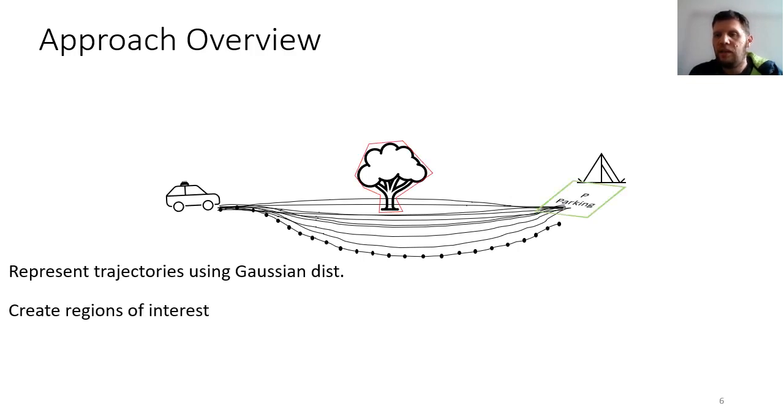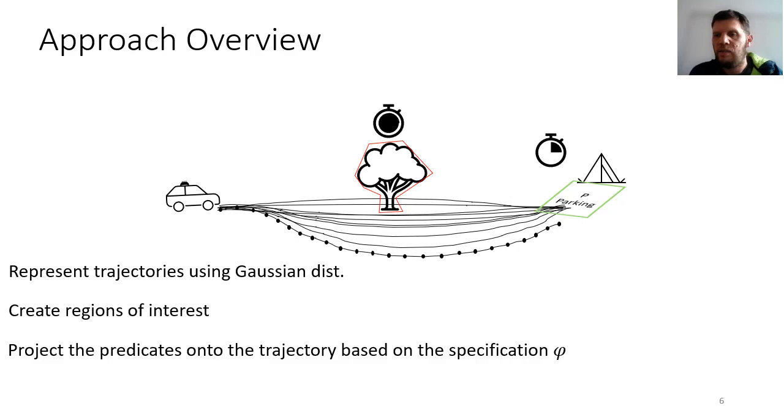Then we'll create the linearly constrained regions for the relevant parts of the problem, like obstacles, goals, etc. Then, using the specification, we are going to project these predicates onto the trajectory to create the trajectory-level constraints. This has to do with the timings symbolized by these clocks and other Boolean relationships. Finally, we evaluate the probability of failure by integrating the trajectory-level Gaussian under these domains. Remember, x_traj is now a point in high dimensions that represents a trajectory.